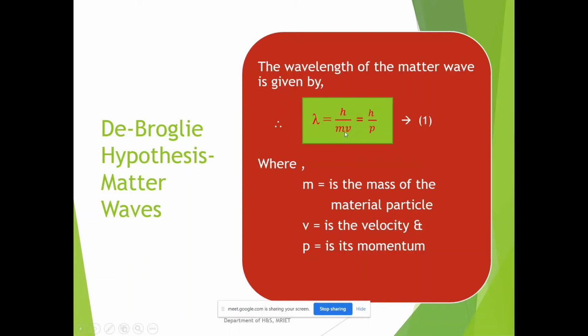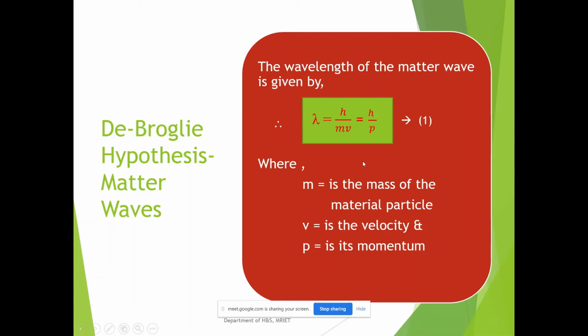So what is the de Broglie equation? Equation 1 is nothing but the de Broglie equation. Any material particle of mass m which is in motion, that is, if it possesses the velocity v, then it behaves like a wave of wavelength lambda, which equals h by mv or h by p. m is the mass of the material particle and v is the velocity of the particle. Please make a note of it. It is a very important equation.